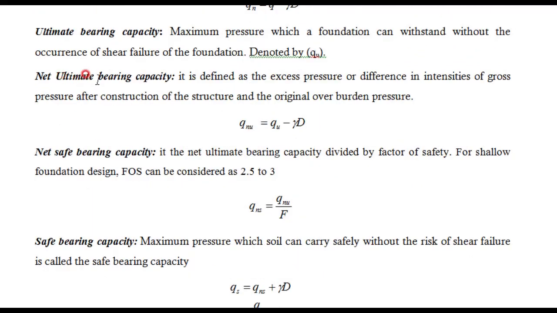Next, net ultimate bearing capacity. See, this is the ultimate bearing capacity, this is the net ultimate. Net means what? We need to deduct something which is not very useful for us, which is not required for the design. That is a net. Therefore, here we are considering this gamma D. If we remove gamma D from the ultimate bearing capacity, then we will get the net ultimate bearing capacity. This will be more and this will be less.